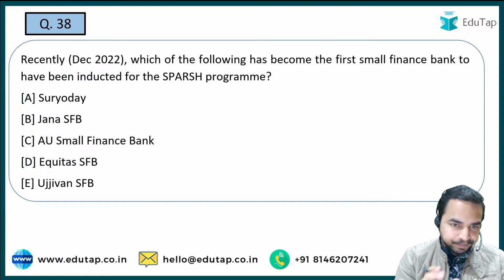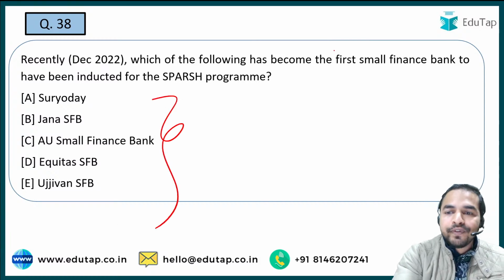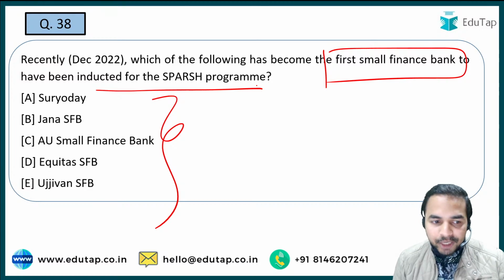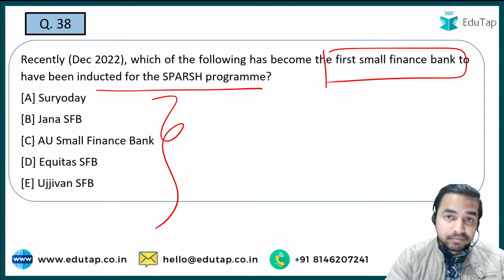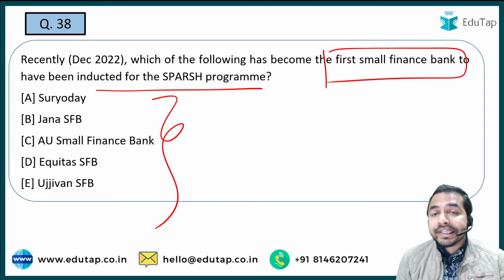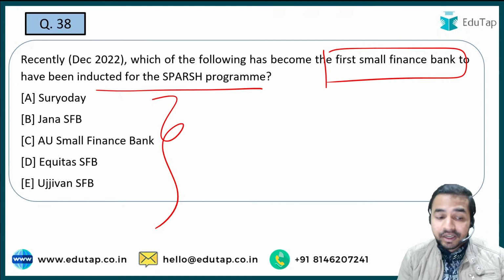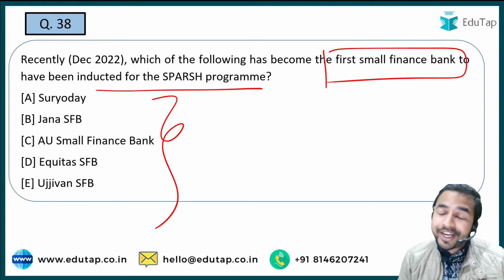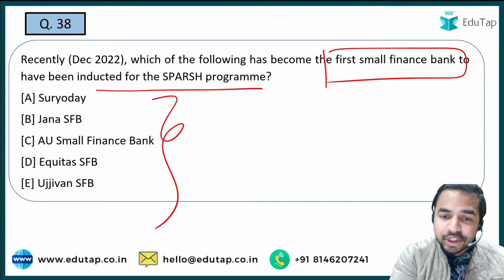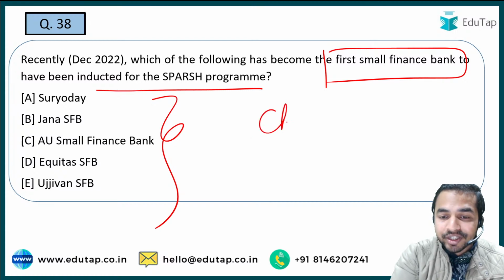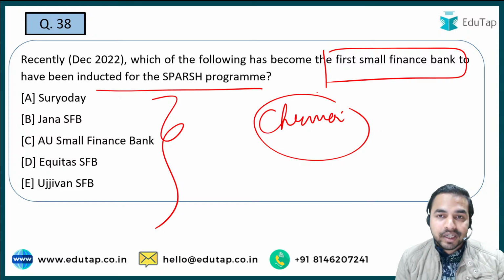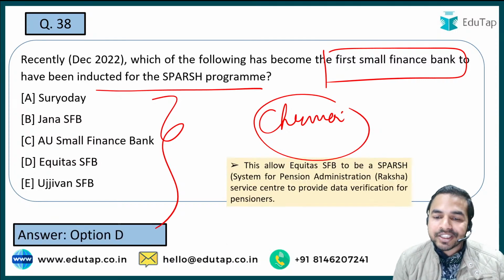Now the next question: which of the following has become the first small finance bank to be inducted for the Sparsh program? So let me tell you that this particular bank has basically signed an agreement with the defense ministry here. और मैं जब बात करूं इस पर्टिकुलर स्मॉल फाइनेंस बैंक की, मैं आपको एक छोटी सी हिंट देता हूं कि ये जो स्मॉल फाइनेंस बैंक है, इसका हेडक्वार्टर है चेन्नई के अंदर. Now I think you can very easily identify that what is the right answer. So absolutely right guys, the right answer is option D, that is Equitas Small Finance Bank.